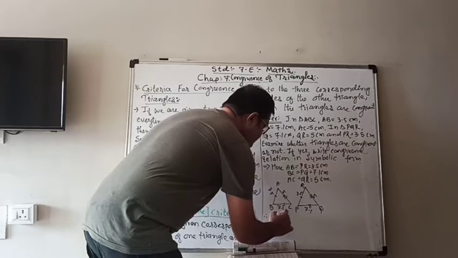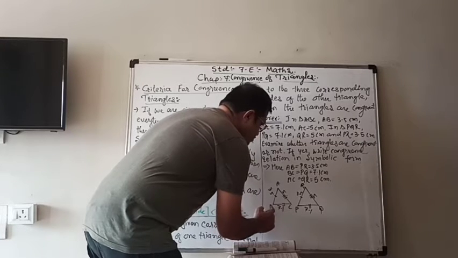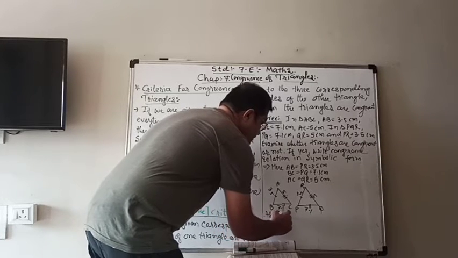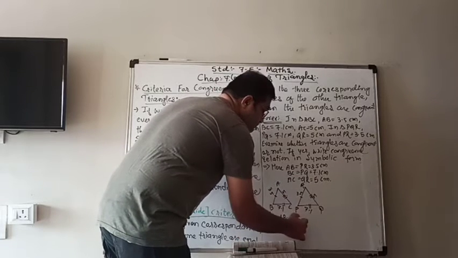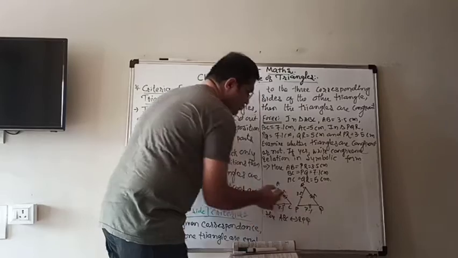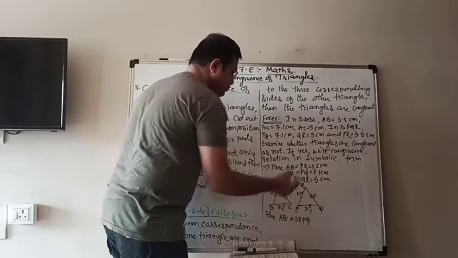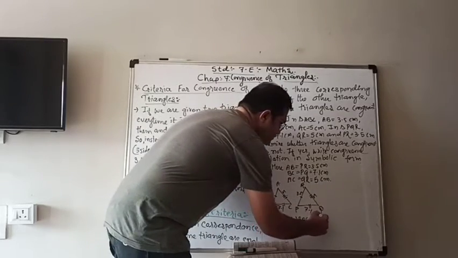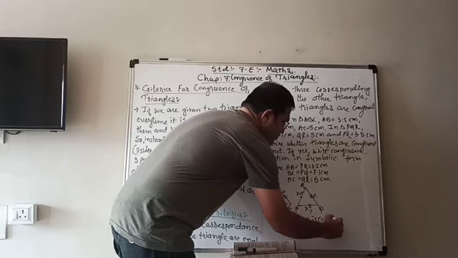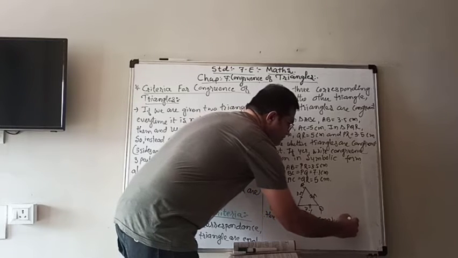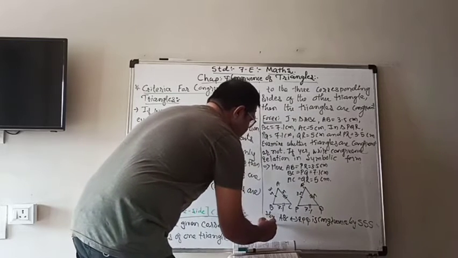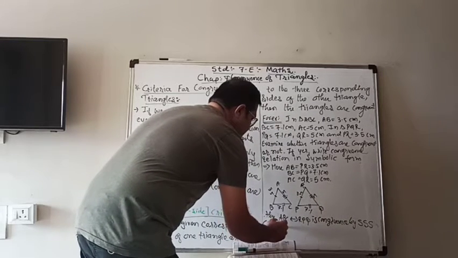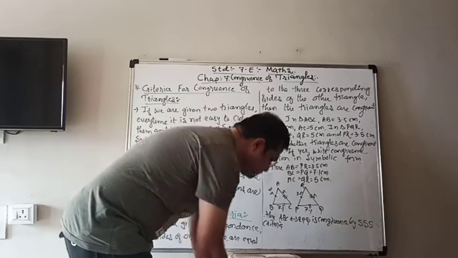Therefore, triangle ABC, you can add the correspondence. So here ABC corresponds to RPQ. Now it is very clear. Triangle ABC is congruent to triangle RPQ by SSS criteria.